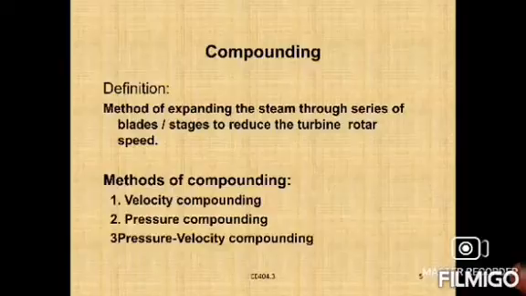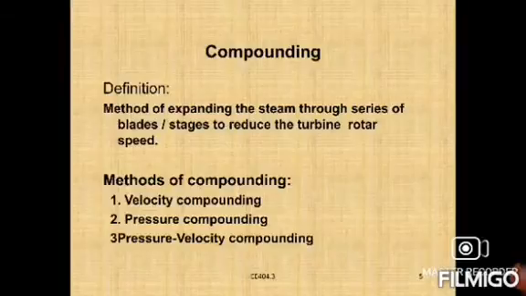So how do we overcome these limitations? We need to go with the help of these compounding methods, right? That is the main thing.